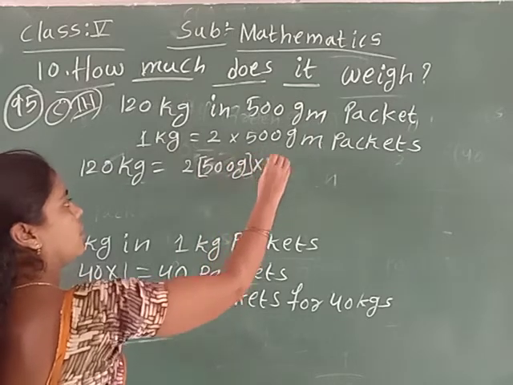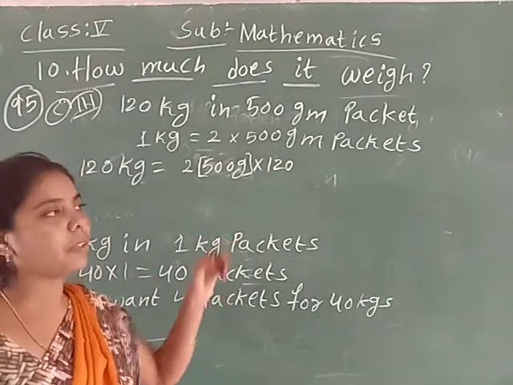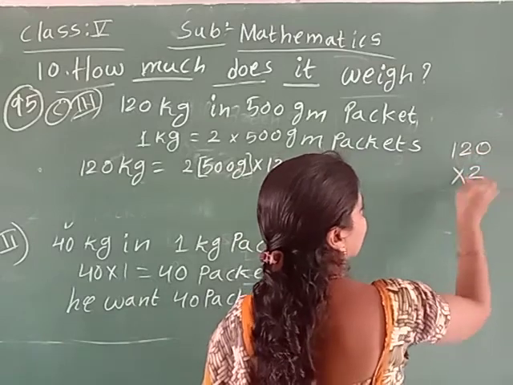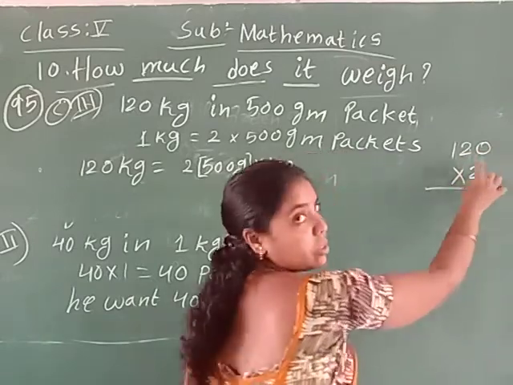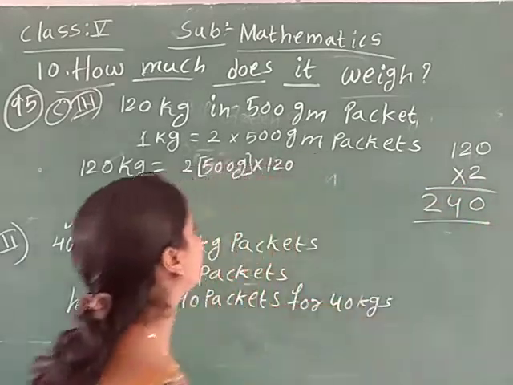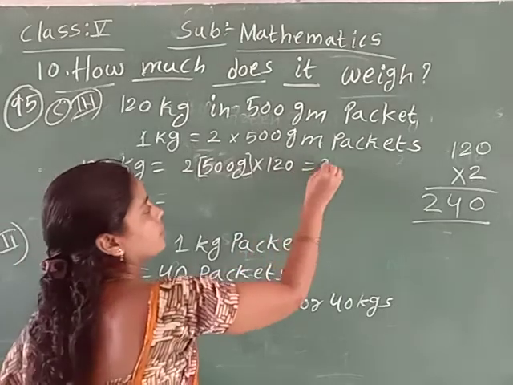So 120 into 2. Here we do rough work. 2 into 0, 0. 2 into 2, 4. 2 into 1, 2. 240. So here 240.